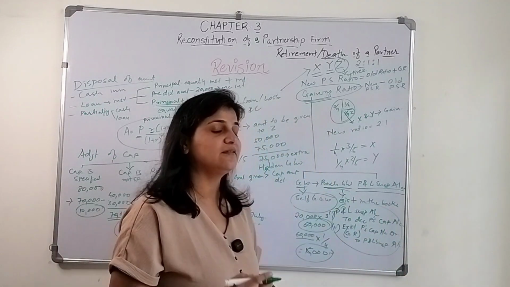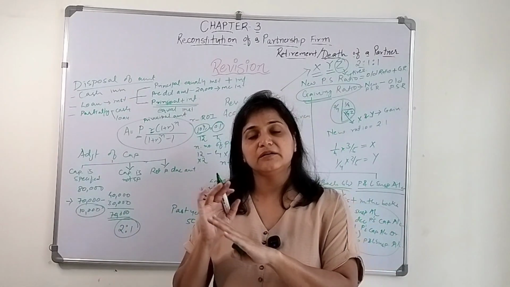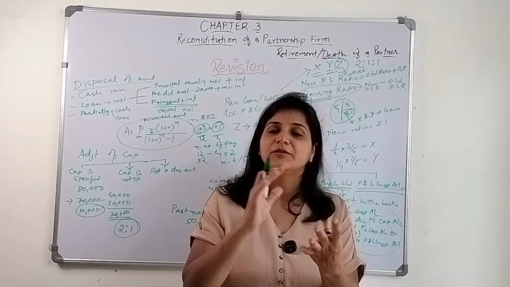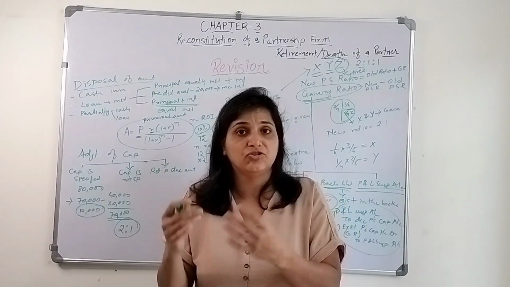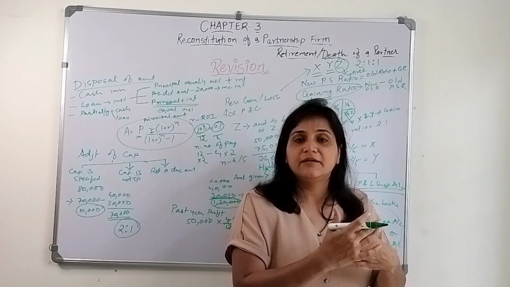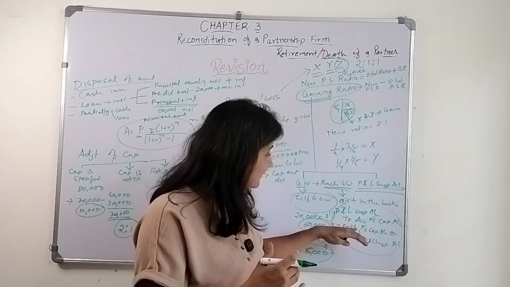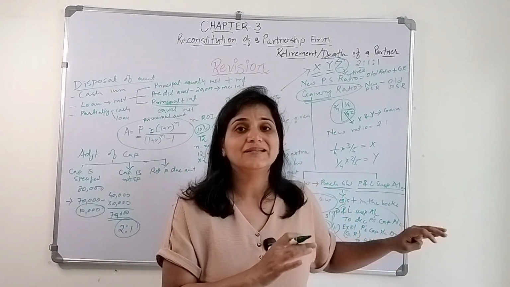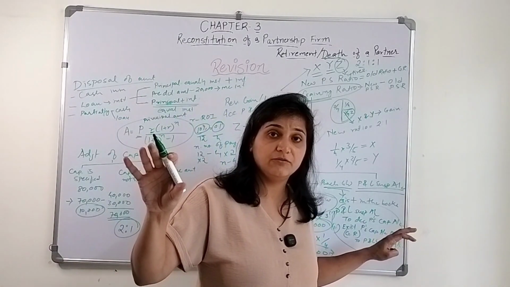Similarly, we can combine these two entries. How to combine? Existing partners' capital account debit to deceased partner's capital account, in the gaining ratio. Why the gaining ratio? Because they are the only ones going to gain that particular profit in the gaining ratio when the partner retires in the middle of the year, or if the partner passes away in the middle of the year. That is why it is required to debit their account in the gaining ratio.